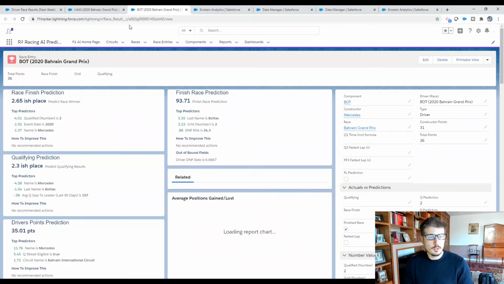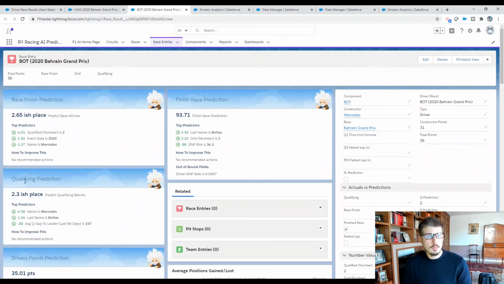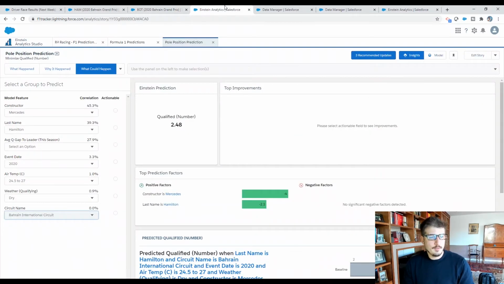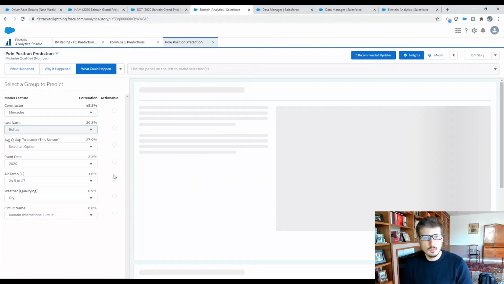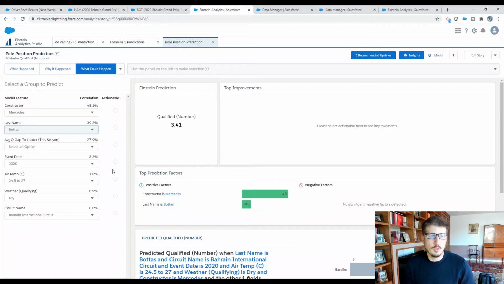And you can see 1.39, where Bottas is 2.3. So every driver will be assigned this qualifying prediction score, and what we need to do then is basically take the order of all of the 20 participating drivers and rank them from 1 to 20. So looking at it from this perspective, Hamilton's at a 2.48 and Bottas would be at a 3.41 without knowing the average gap to the leader for the season.